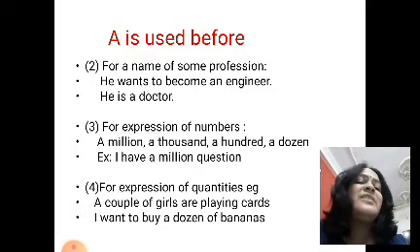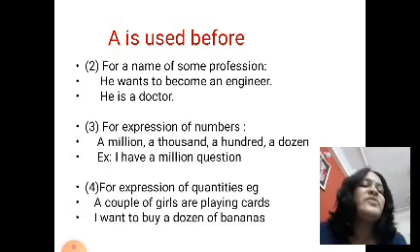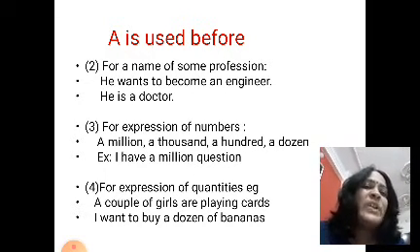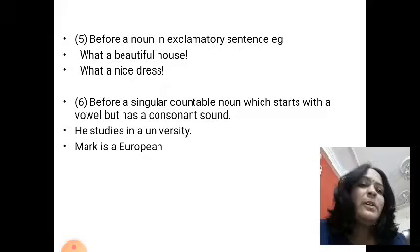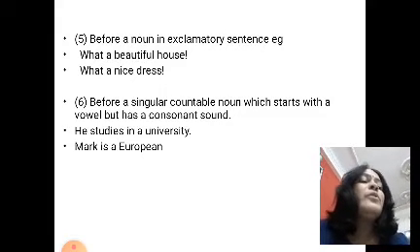The next example is, I want to buy a dozen bananas. So here the quantity is dozen. So for the expression of number, for expression of quantities, for specification of profession, what are we using? A.